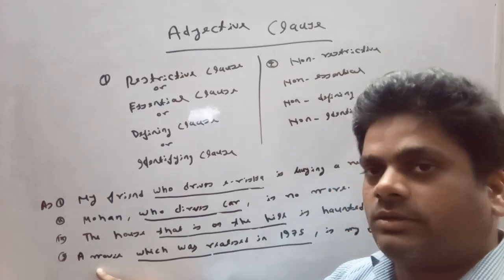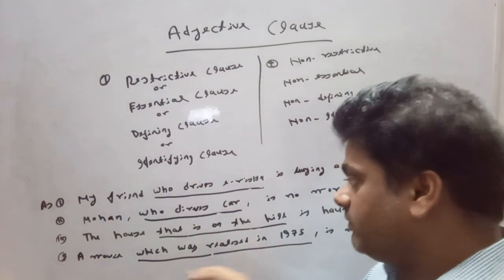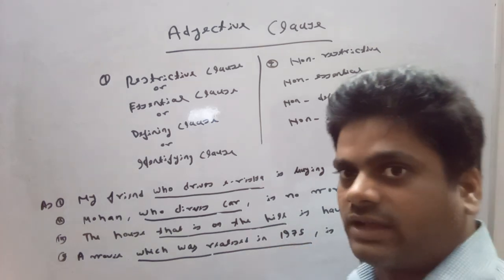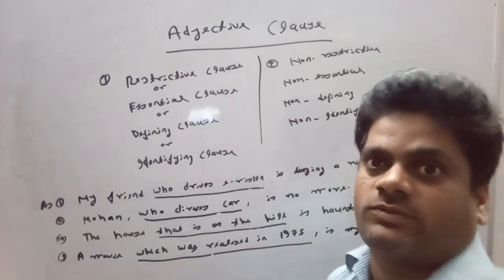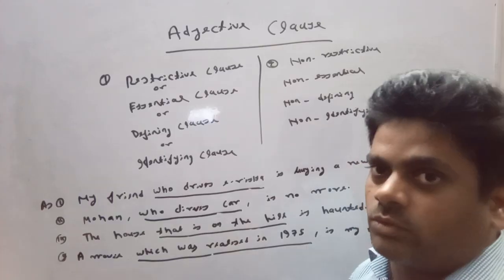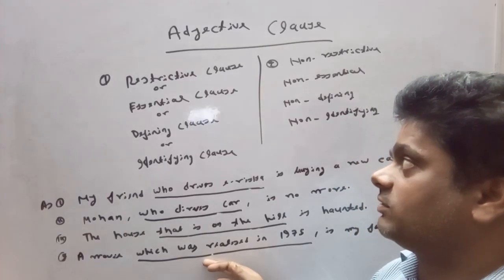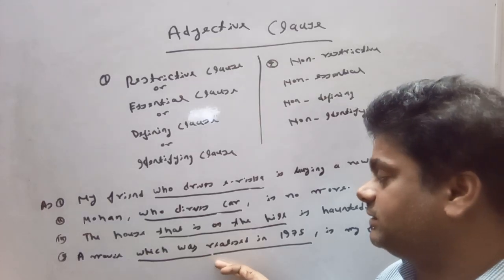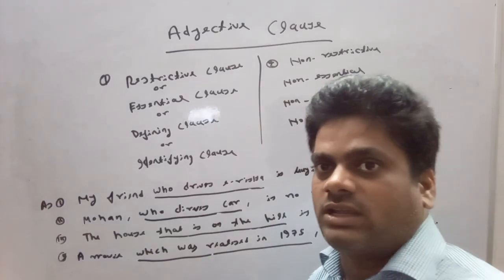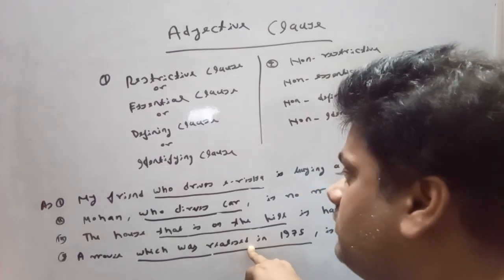A movie. Which type of movie are we talking about? That movie which was released in 1975. We are talking about that movie which was released in 1975. So this becomes a restrictive, essential part of the sentence. This is an essential clause. Here it is giving information about the movie. So we cannot remove this essential clause from here.